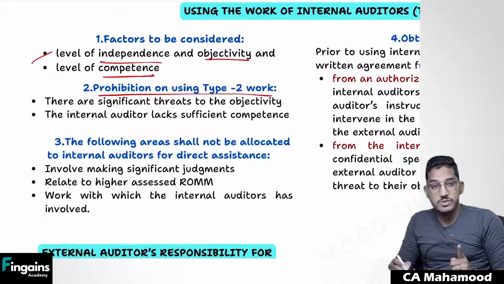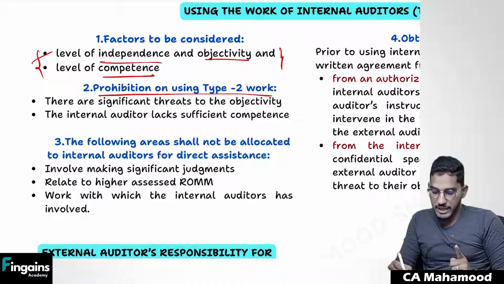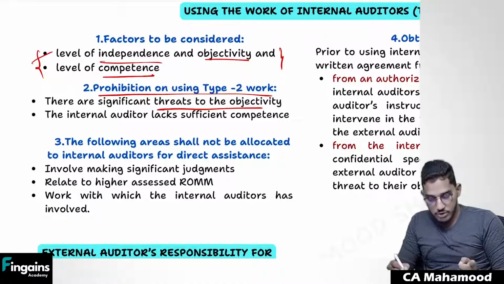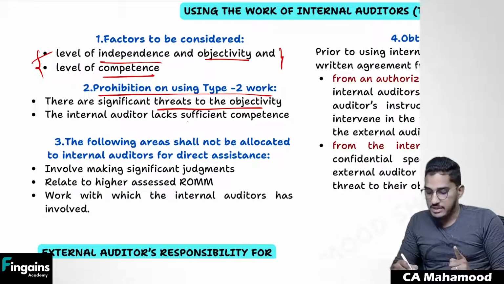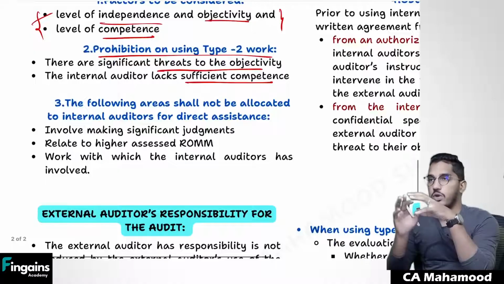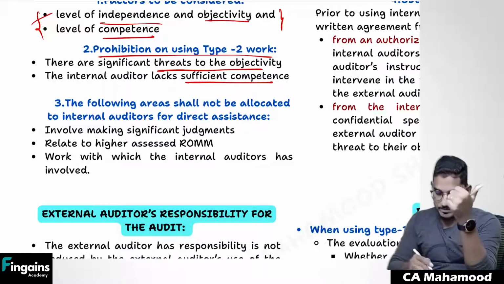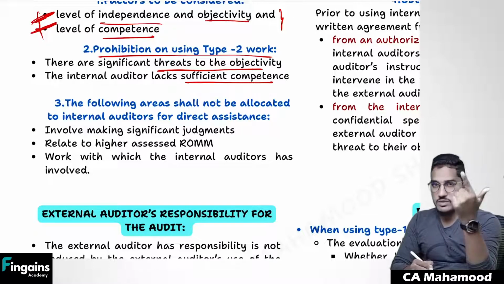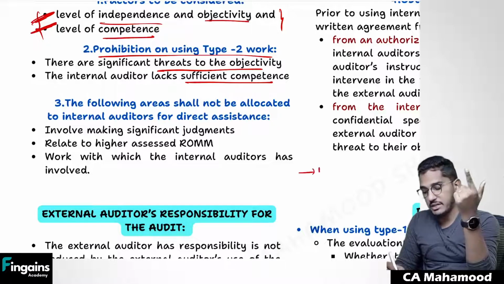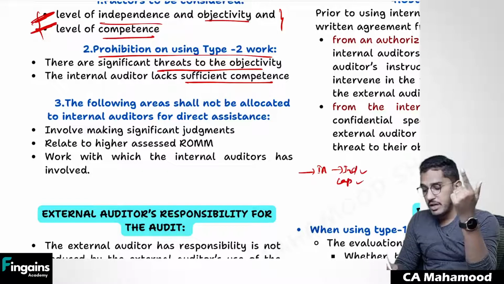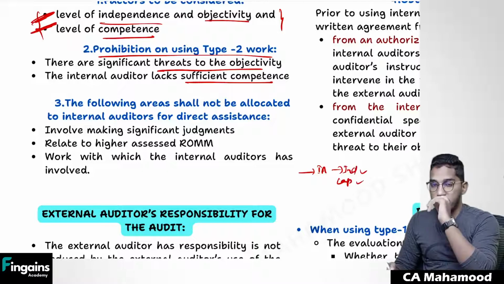When you are prohibited from using type 2 work, for these two questions, if I got negative responses, like I came to know that there are threats to objectivity or they do not have sufficient capabilities. And one more thing, standard says, if you want to allocate work to the internal auditors for direct assistance, you can do it if you got positive responses for these two. Like you came to know that if I allocated the work to the internal auditors, they can do it in an independent manner, they are also capable. Now you can happily go and allocate the work to the internal auditors.